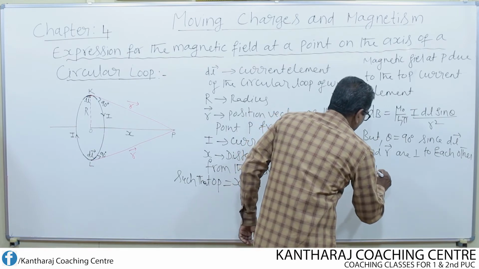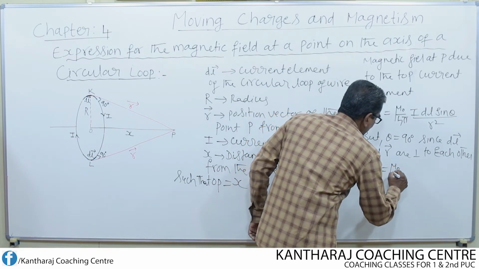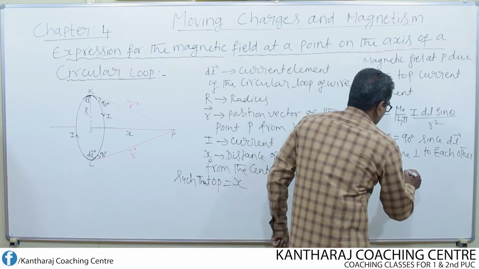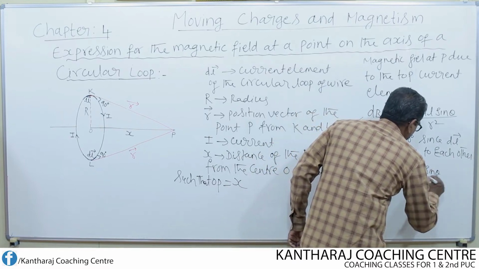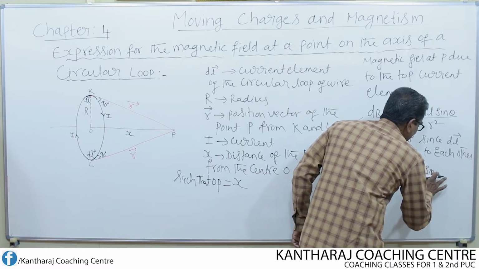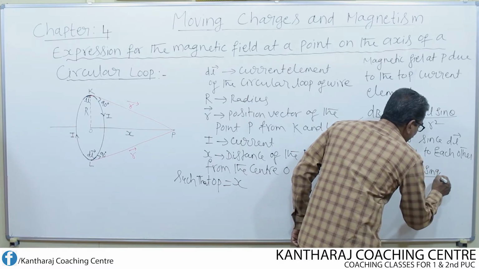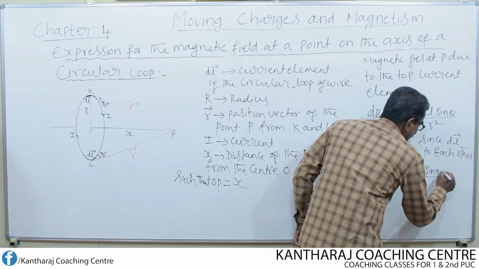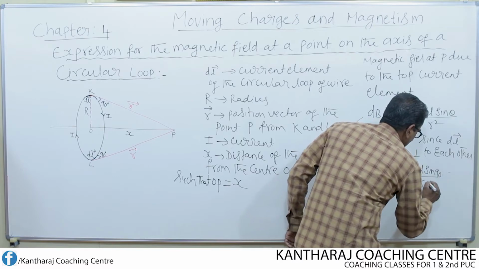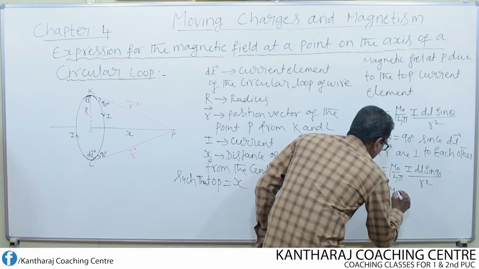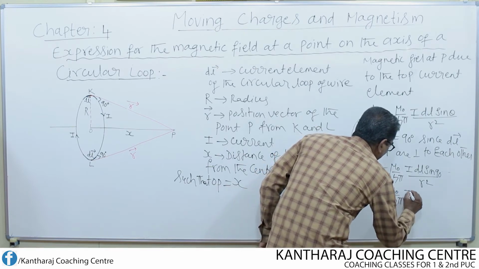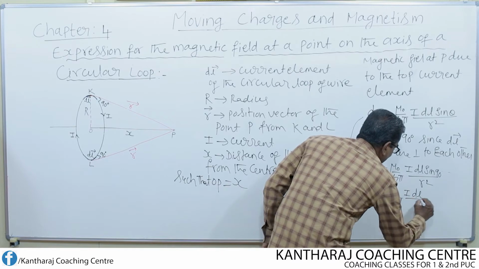This becomes dB equal to mu naught over 4 pi I dl sin 90 by r square. So this now becomes dB equal to mu naught over 4 pi I dl by r square.